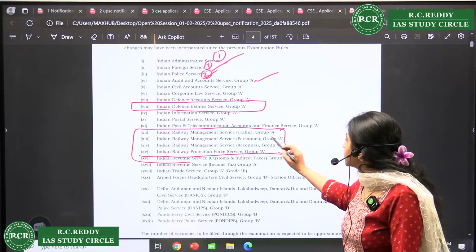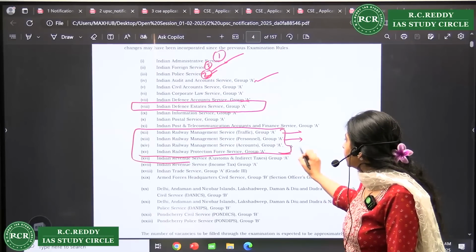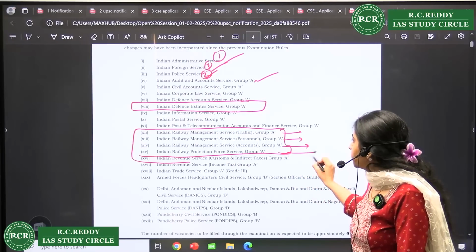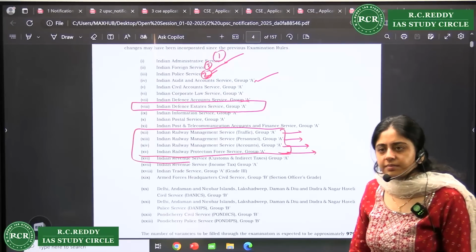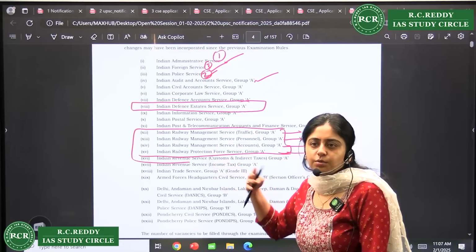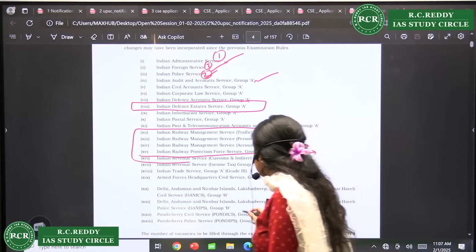Traffic, personnel. If personnel is better, then you can put it first, then traffic, and then your railway management, and then protection force service, right? So just decide the order in which you want to go. Next can be the railway service. Then one more thing is there, these three services.